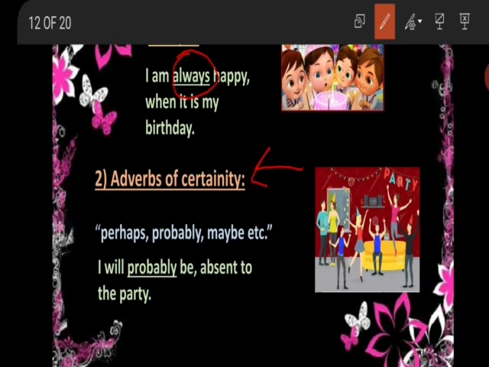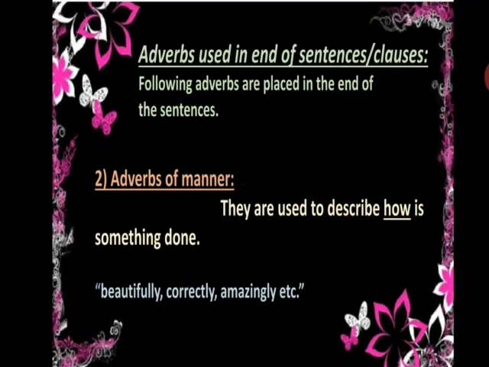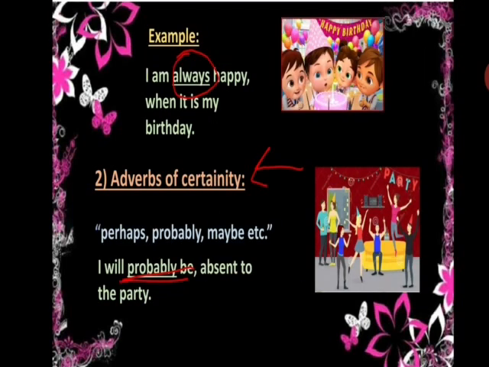I will probably be absent to the party. So here probably is showing the certainty of an action, and as it is placed in the middle of the sentence, it is also a focusing adverb. Okay students, this is how the adverbs are placed in the middle of the sentence.